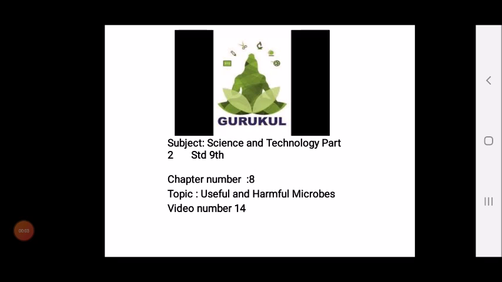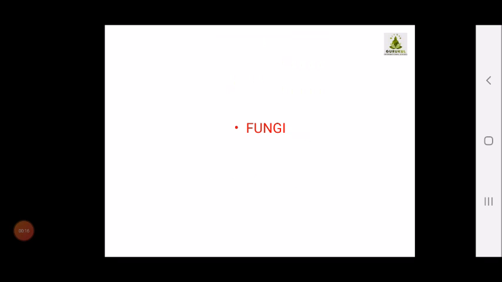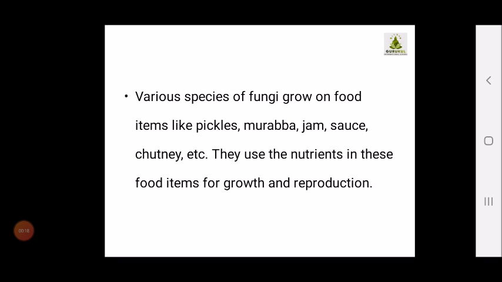Students, now we will be continuing with the previous topic, the previous video in which we started regarding the fungi. In harmful microorganisms we have started with the fungi. Now, various species of fungi grow on food items like pickles, murabba, jam, sauce, chutney. They use the nutrients in these food items for growth and reproduction.